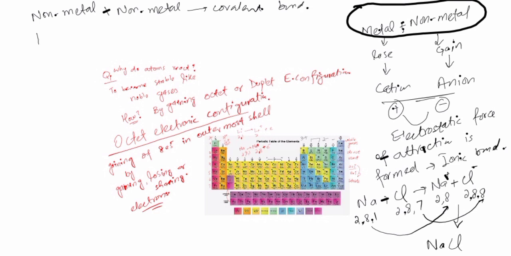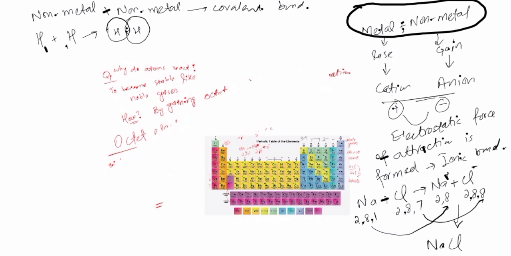Hydrogen has one electron. The other hydrogen also has one electron. They share with each other. So for hydrogen, its dot and its cross, they share with each other. So now the duplet of each atom is completed. You can see some more examples of covalent bond.